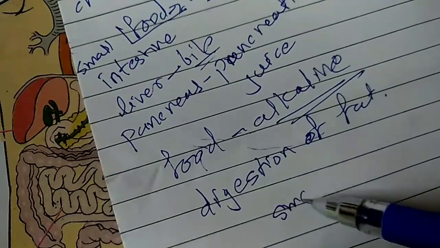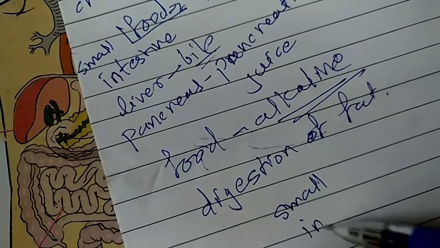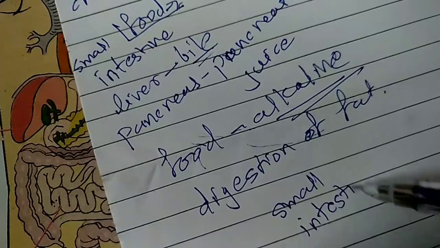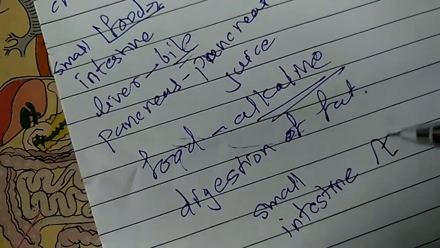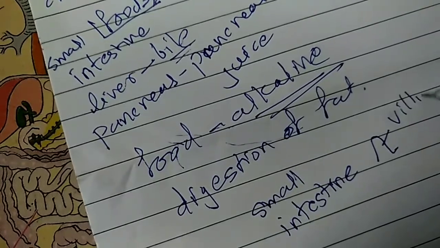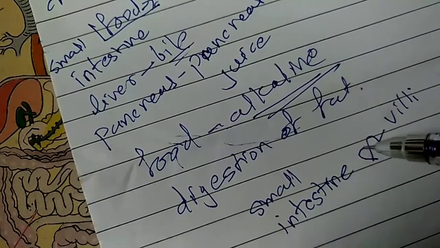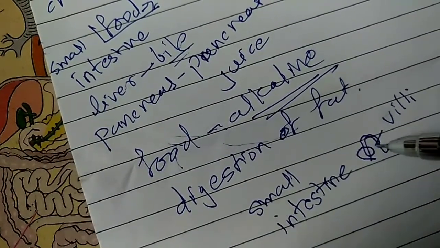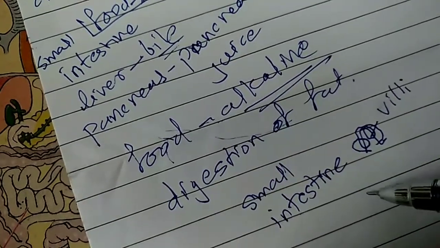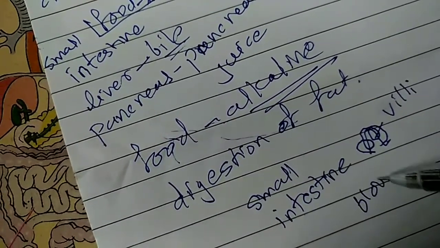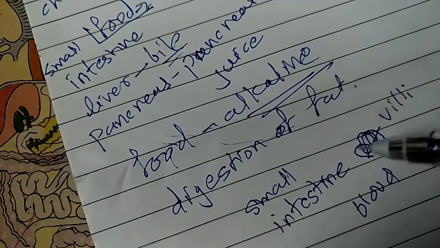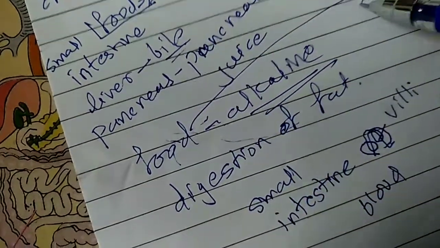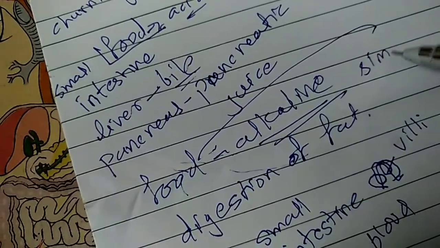Now in the small intestine there are finger-like projections called villi. Villi are richly supplied with blood vessels, and in those blood vessels there is blood. After digestion, food gets converted into simple soluble substances.